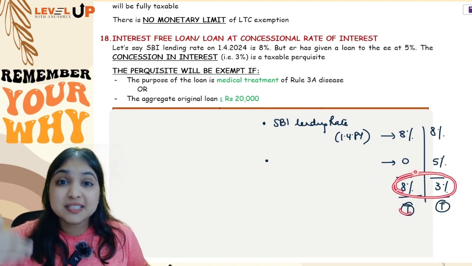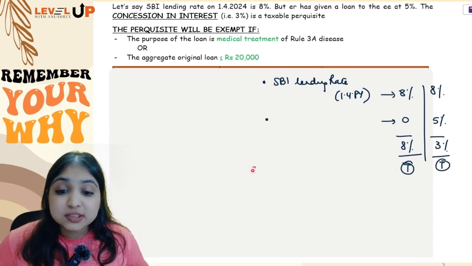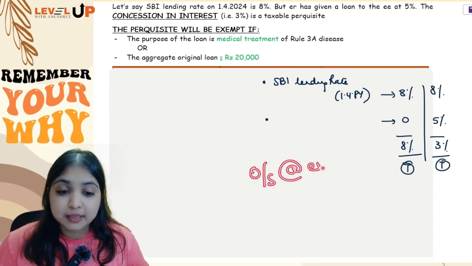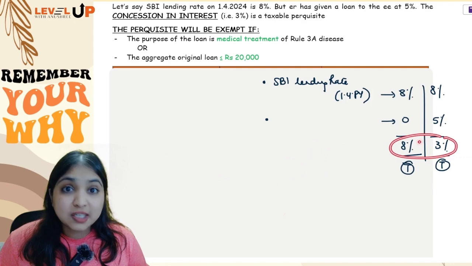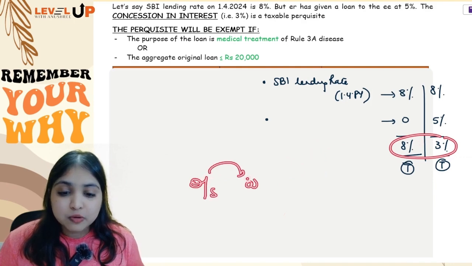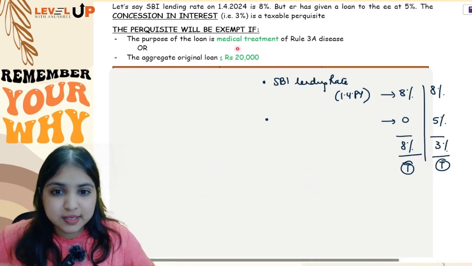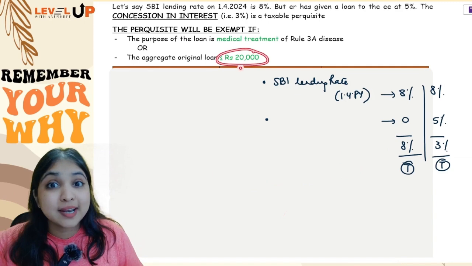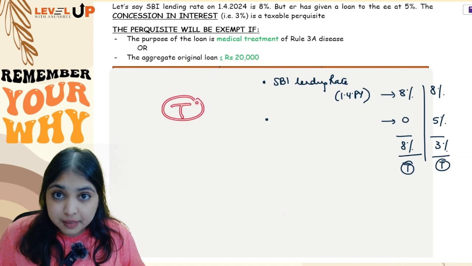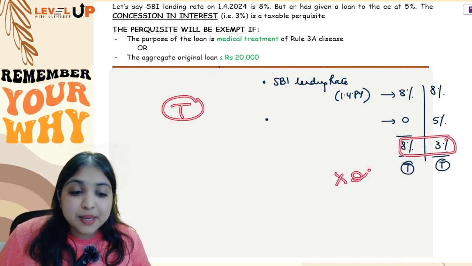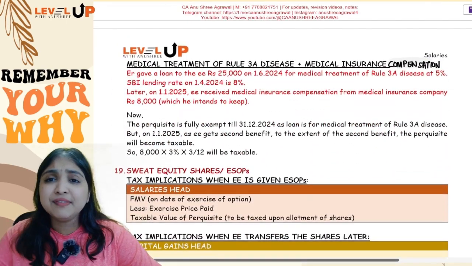But 8%, 3% of what? You will see what is the outstanding amount at the end of the month. You will see 8% or 3% of the outstanding amount at the end of the month. So that is going to be your taxable value. Okay, are you noticing for this 20,000 number, you will not look at the outstanding amount, you will look at the original amount. But once you have concluded it is a taxable perquisite, this 8%, 3% will be of what? Of the outstanding amount, not the original amount. Okay. Then we have a very special situation.